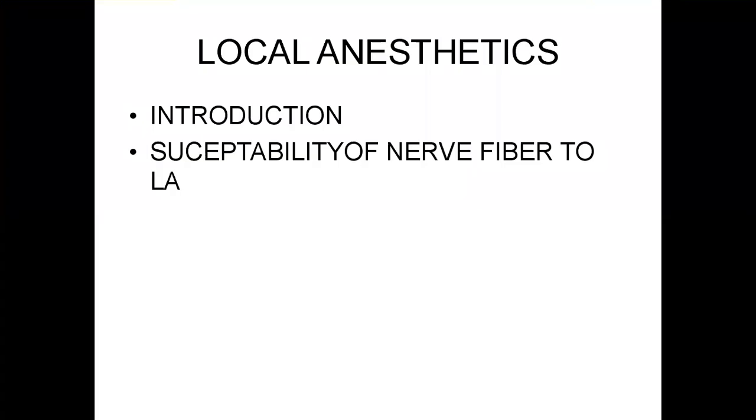Next, local anesthetics. Introduction. Local anesthesia reversibly blocks impulse conduction and produces transient loss of sensation. Local anesthesia is used in minor surgeries. There is no loss of consciousness as in general anesthetics. No need to maintain vital functions during the surgery. In general anesthesia, the anesthetist has to maintain the vitals.